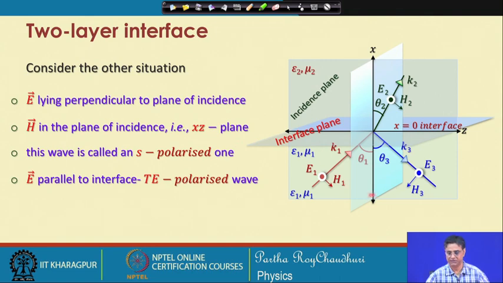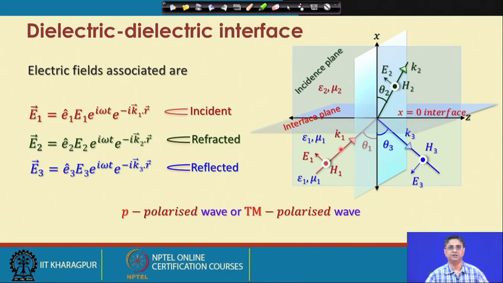Such a configuration is known as S polarized. This is also called TE polarized, transverse electric field polarized wave, because the electric fields are parallel to the interface. So, initially we will look at the properties of the medium in terms of the reflected and transmitted rays.